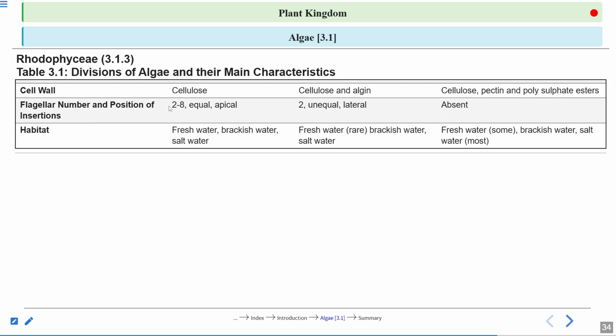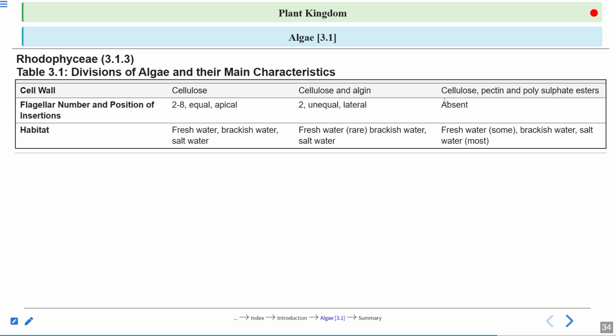The other difference is cell wall. Cell wall is made up of cellulose and pectose, right? Cellulose and algin in the case of brown algae. Cellulose, pectin and other polysulfate esters in the case of red algae. Flagellar number and position: 2 to 8 equal and apical, 2 unequal lateral.